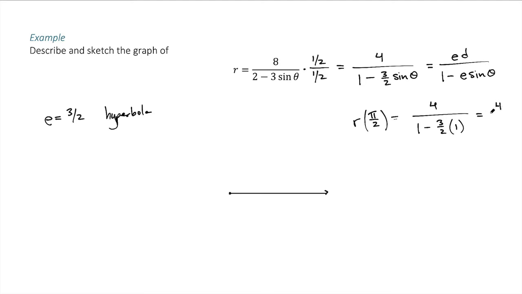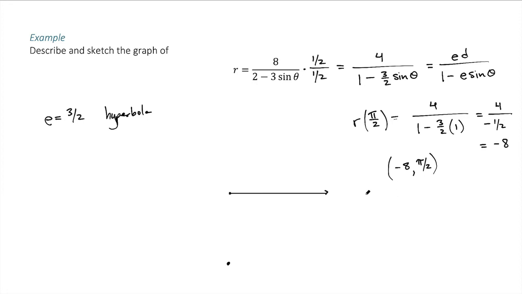So this is 4 over 1 minus 3/2, which is negative 1/2. This gives us a negative 8. So at an angle of pi halves, we get negative 8, which means we've got the point negative 8, pi halves. So that's actually straight down 8 units. So that's a vertex of our hyperbola.